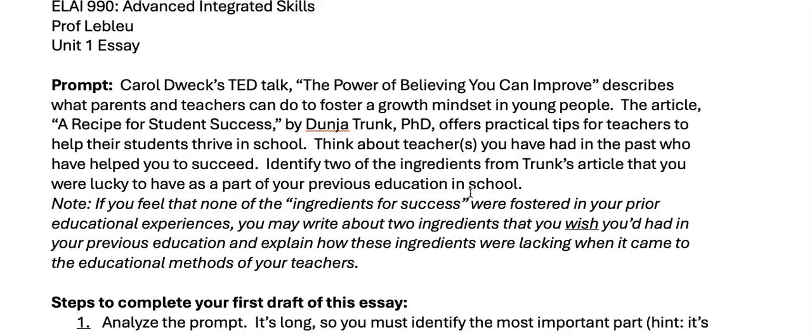If you don't feel like you had a great education, or if you feel like when you read the article there was something that you wish that you had learned, but you didn't, then what you could do is write about 2 ingredients that you wish you had had and explain how they were lacking. If you don't feel like a lot of the things in the article related to your education, that's okay. You could talk about the things that were missing and why. So you have 2 options here in this prompt.